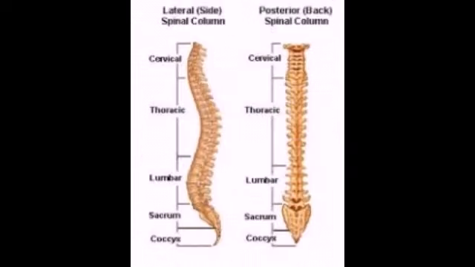All together, in the vertebral column, we have 7 cervical, 12 thoracic, 5 lumbar, 5 sacral fused to form 1 bone and 4 coccyx fused to form 1 bone. Altogether we have 33, but since they are fused, we have 26. Okay.